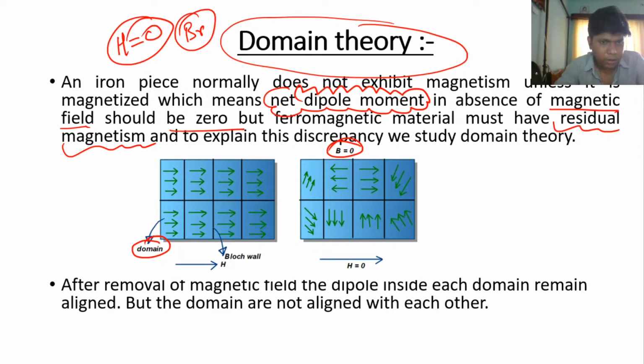A magnetic domain is a region within a magnetic material in which the magnetization is in a uniform direction, like this. They all are pointed in the same direction. But when we apply some external magnetic field, all the domains are aligned in the same manner with each other.